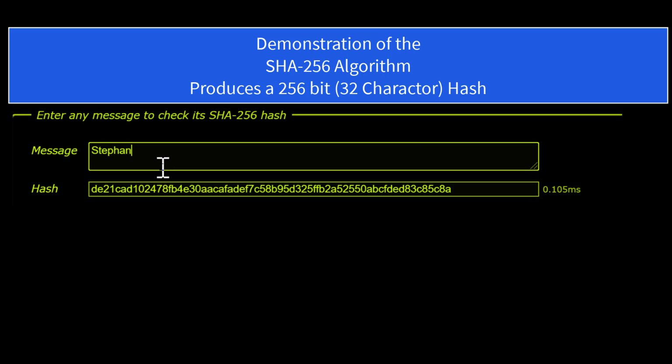So I can know that if somebody sends me an email and they also send me the SHA-256 hash of that email, I can then run the email through the SHA-256 hash algorithm, and if it produces a different hash, then I know that it has been altered. So like I said, it is used to prove the integrity of information.